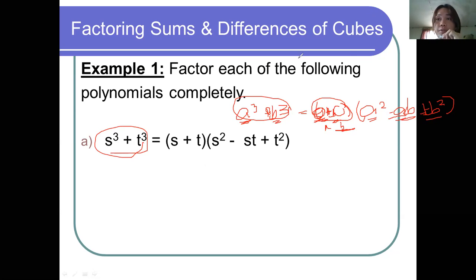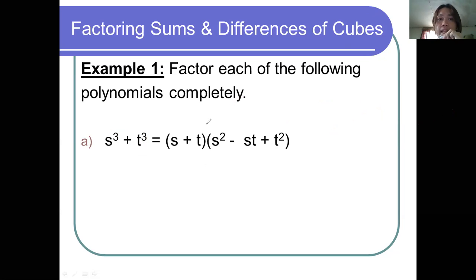So to apply it to our given in letter A, let's check first before we factor. We should make sure that this binomial is a sum of two cubes.